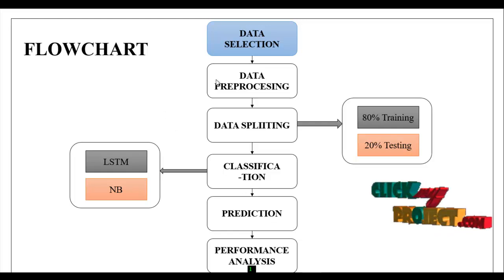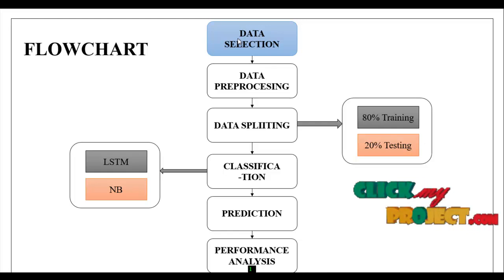First we have taken the input data set. Input selection means we have read the input data, that is the solar irradiation data. So first we have taken the solar irradiation data. After that the data pre-processing. Data pre-processing means we are cleaning the data. So we have carried out the data selection and data pre-processing.